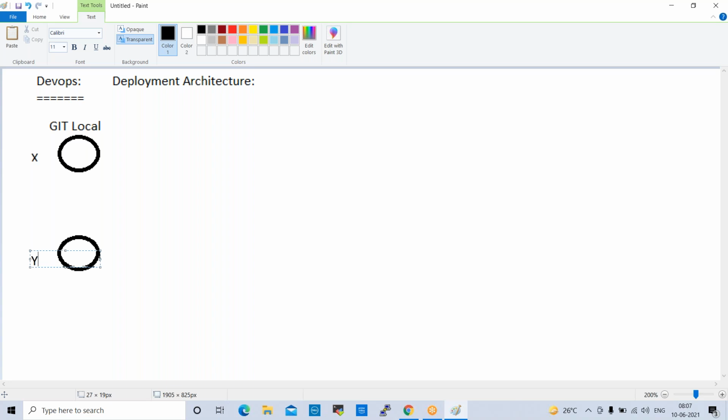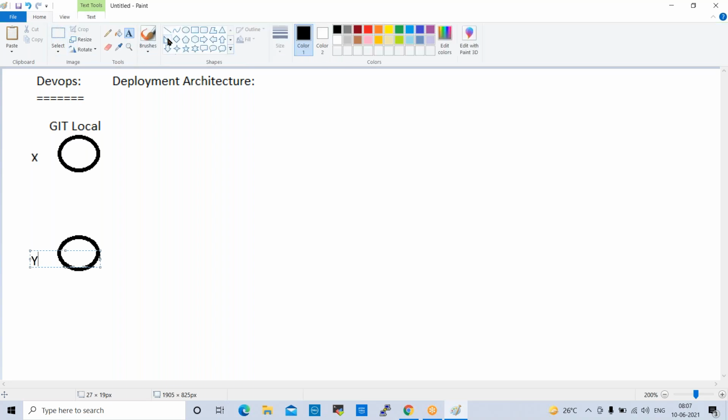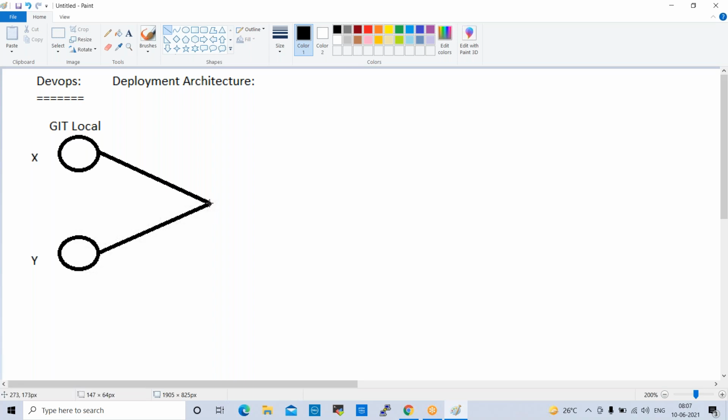Both developers are working on the same requirement. Once they develop the code in their local, once development is completed and testing is completed, they will push the code to GitHub. This flow is very, very important. This flow will follow through the entire DevOps. This is GitHub.